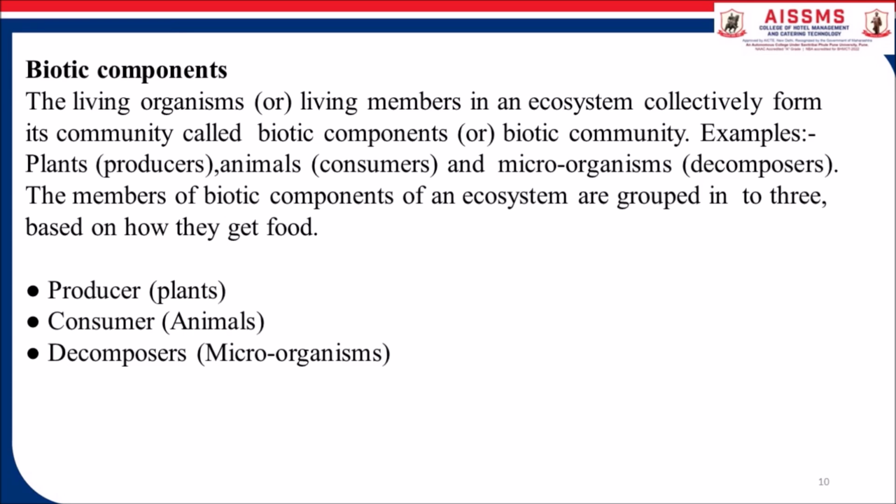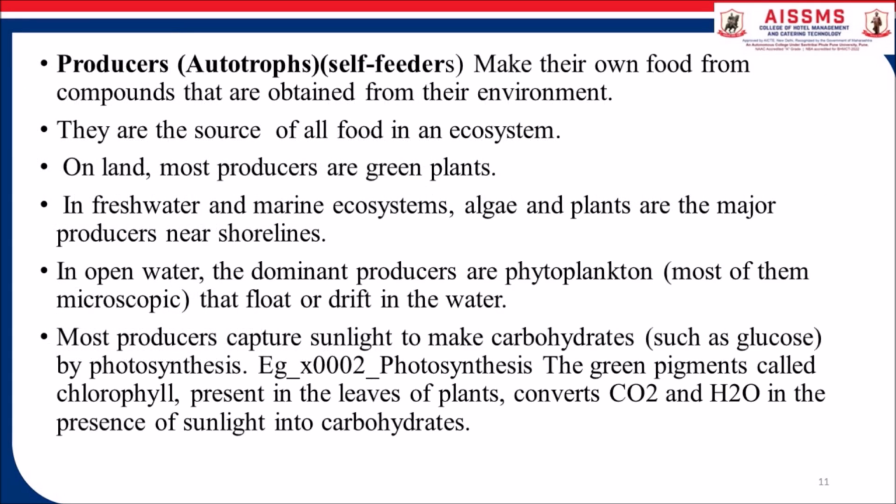The major biological component of ecosystem is producer, that is also called autotrophs, self-feeders. They make their own food from the components that are obtained from their environment, and are the source of all food in an ecosystem. On land, most producers are green plants.